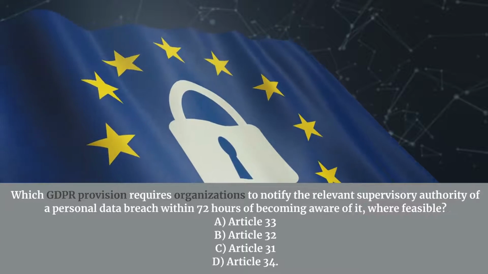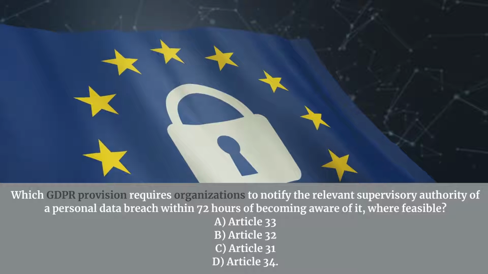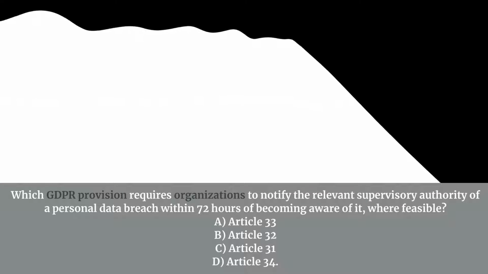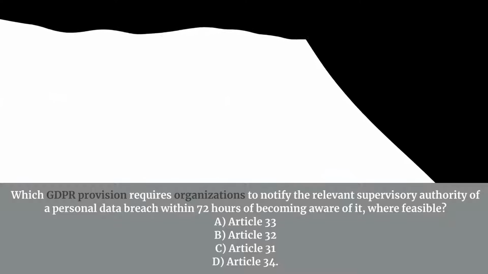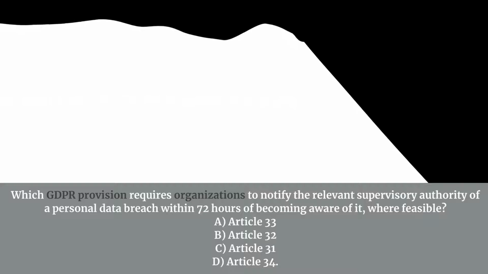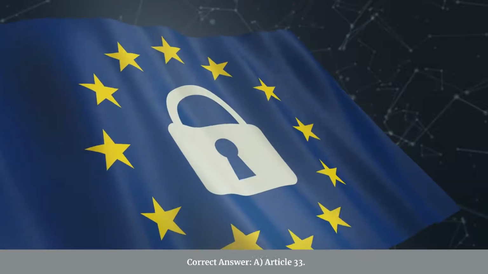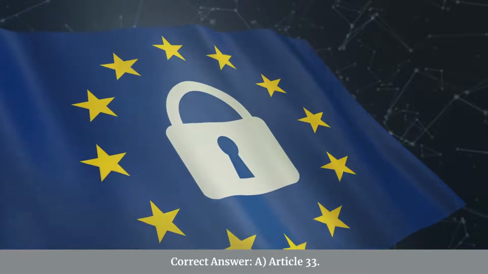Which GDPR provision requires organizations to notify the relevant supervisory authority of a personal data breach within 72 hours of becoming aware of it, where feasible? A. Article 33. B. Article 32. C. Article 31. D. Article 34. Correct answer: A. Article 33.